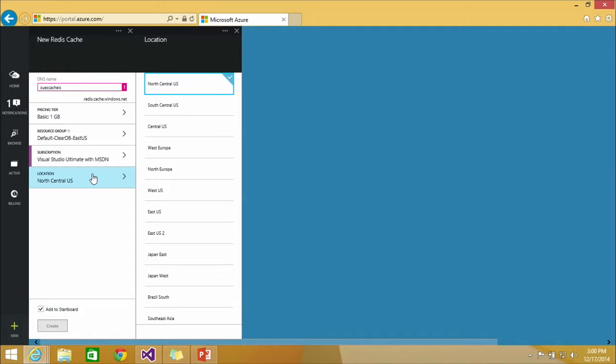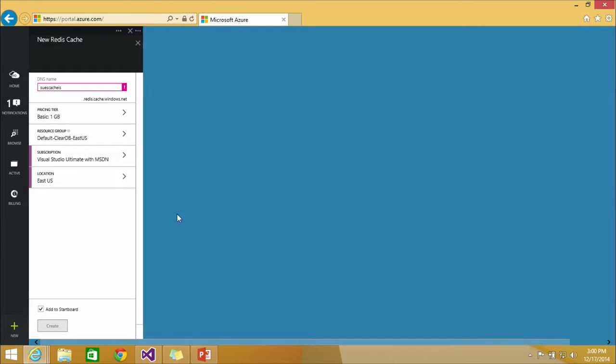And location is which physical server in the world my Redis data store is going to be stored on. Now, I can store it in Japan if I want, but if the people who are going to be using my website and storing values aren't living in Japan, I probably want to pick something a little closer to home. So I live out in the east, so I might actually pick the East U.S. because I live in Ontario, and that's reasonably close to where I live. So that literally determines the physical location where your database will be. You want that to be physically close to the users. And then when I'm done that, I would literally just click create, and it's going to go off and set that up.